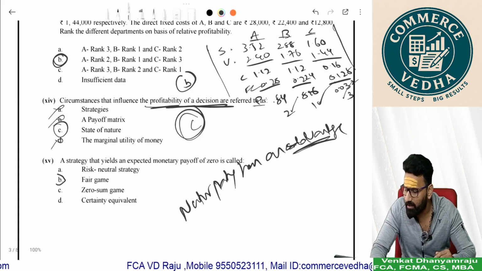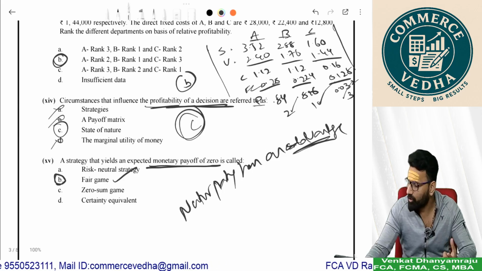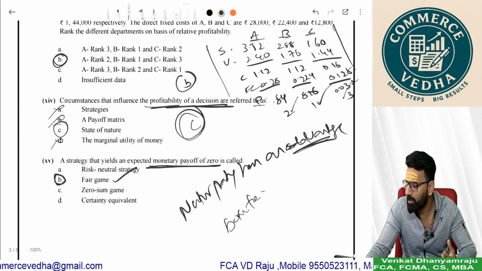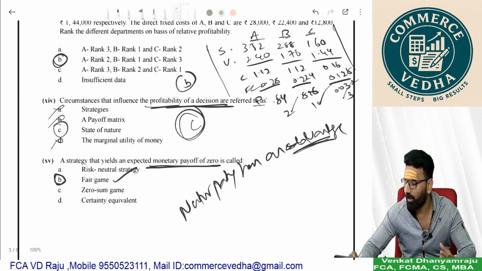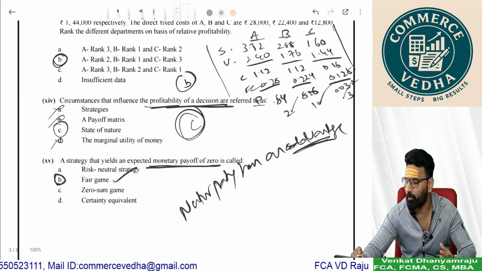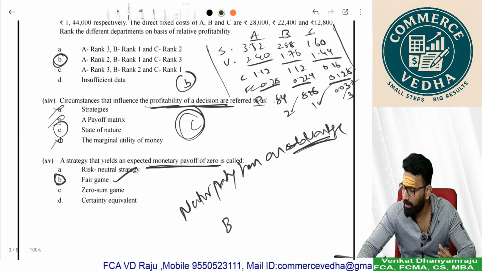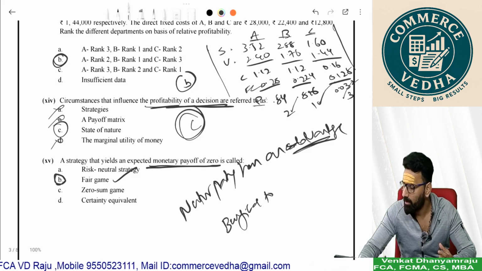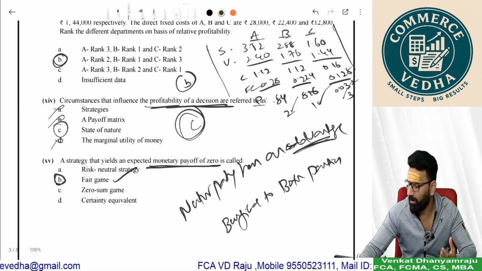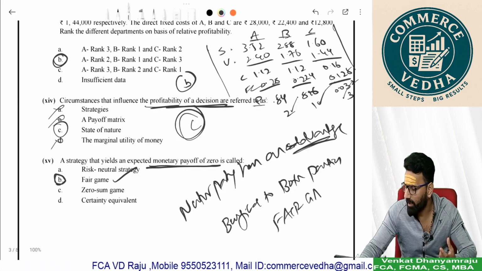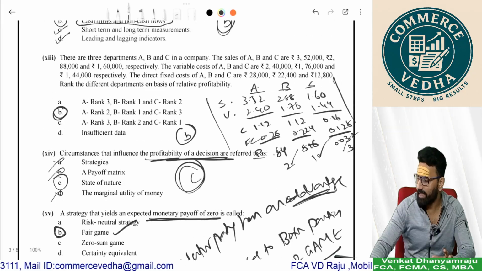So I can say a strategy that yields an expected monetary payoff of 0 is a fair game, because it should be beneficial to both the parties. So neither party has an advantage. My writing is very poor, especially on this. It's beneficial to both parties. No one takes an undue advantage. So that is called what? Fair game. So these are the 15 MCQs in detail we discussed.